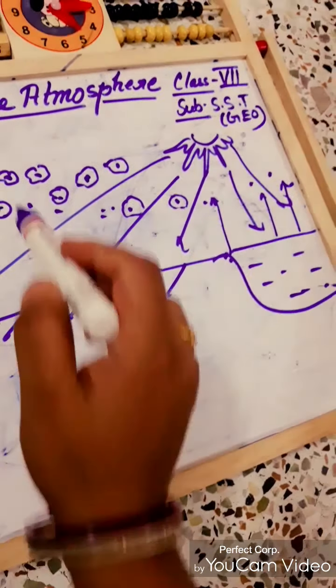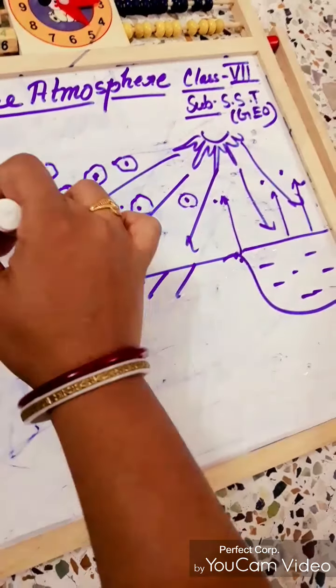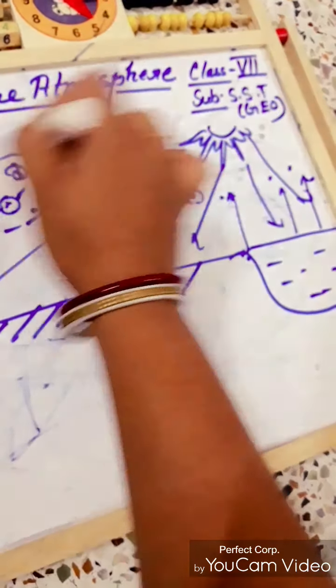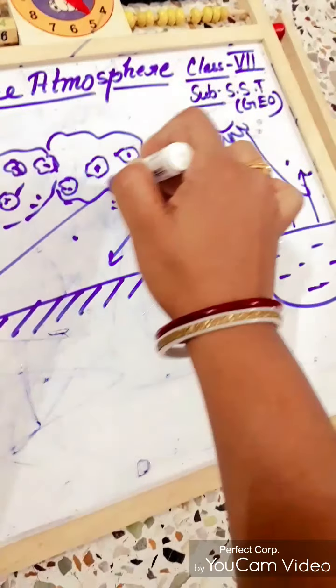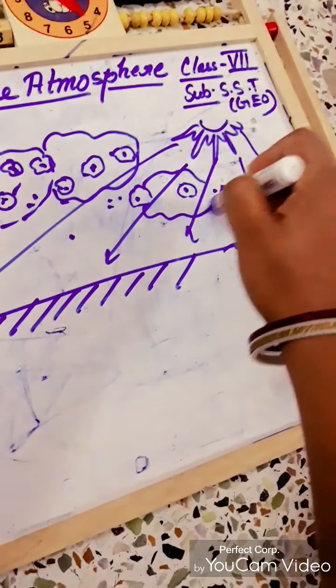And when they come together, they make a great amount of clouds.